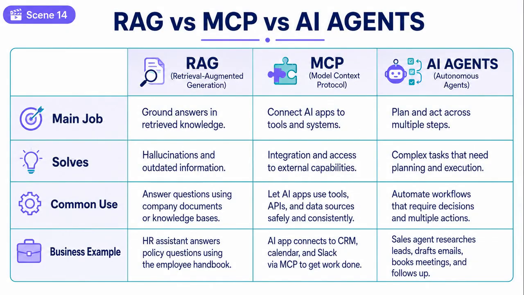Now let's look at a side-by-side comparison. RAG improves answers using relevant knowledge. MCP helps AI applications connect to external capabilities.